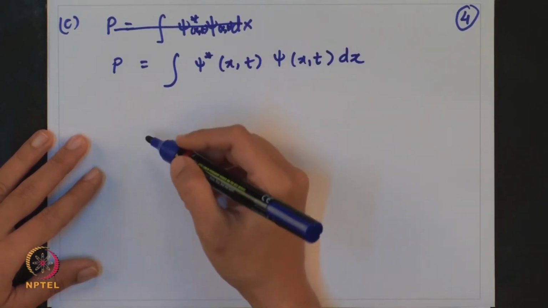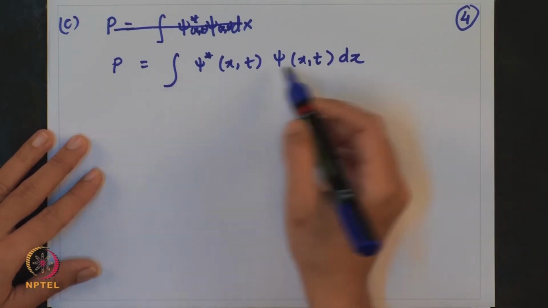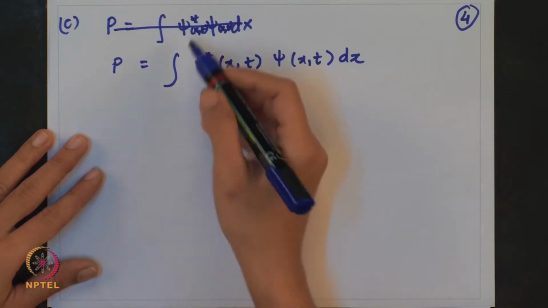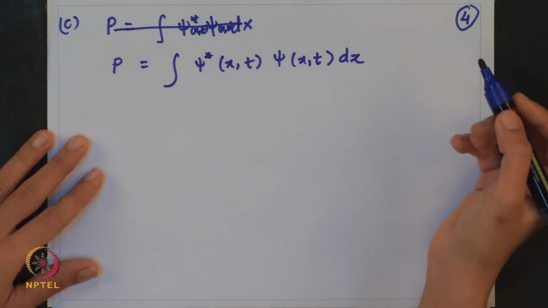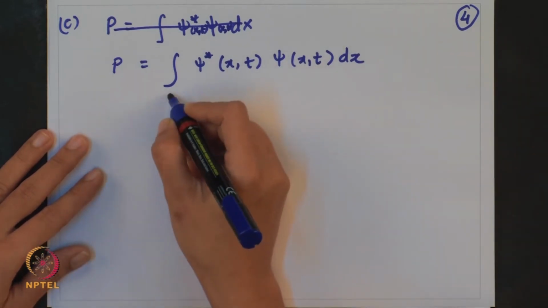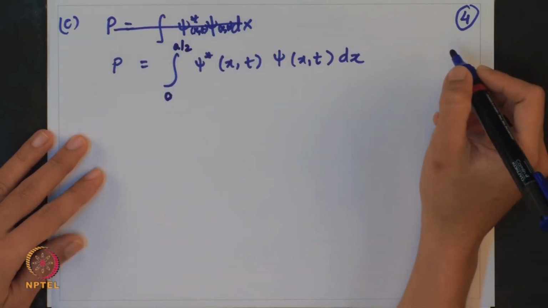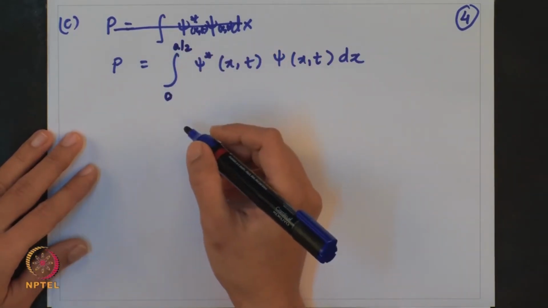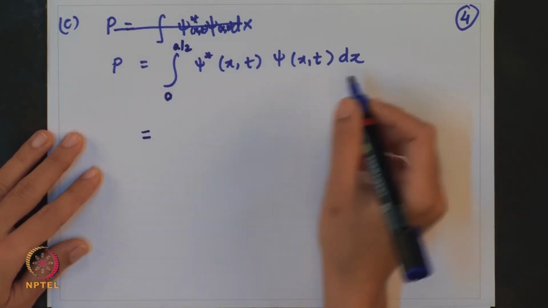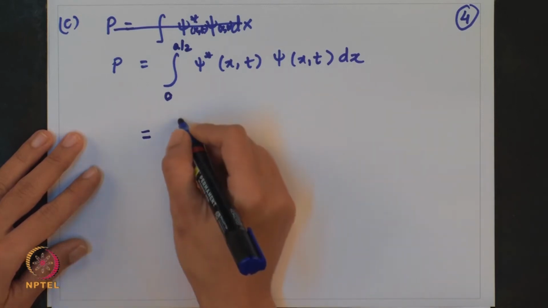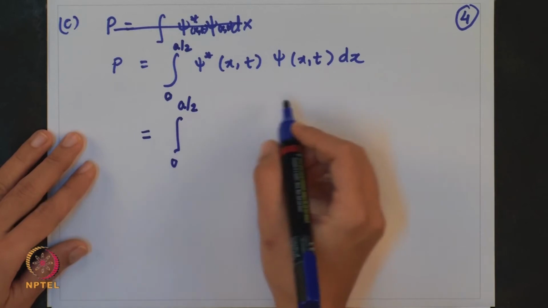For the normalized wave function, the probability of finding the particle in a box from 0 to a, of length a, would be 1. But here we have to calculate the probability from 0 to a by 2. So, I again substitute for psi star and psi in the expression, and I will skip one step.